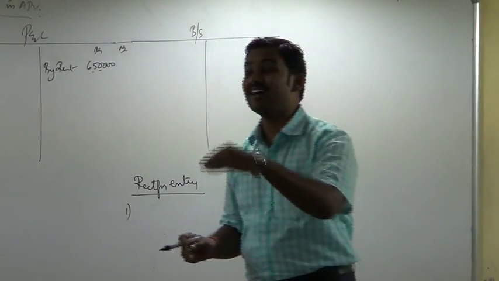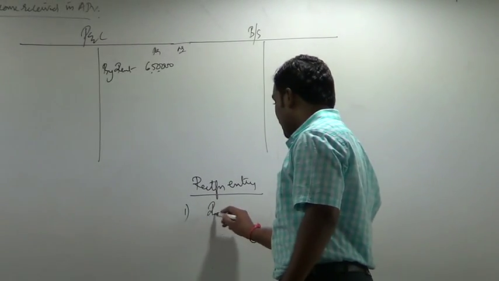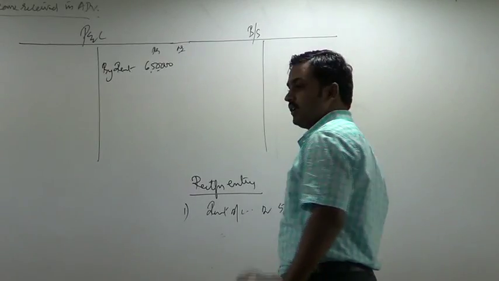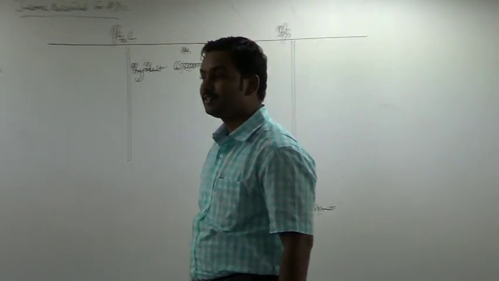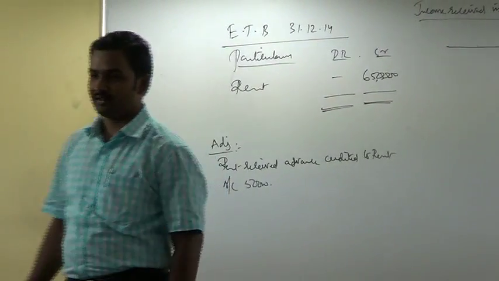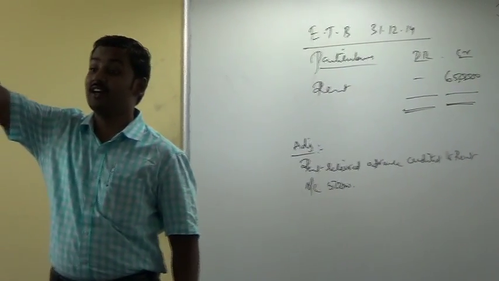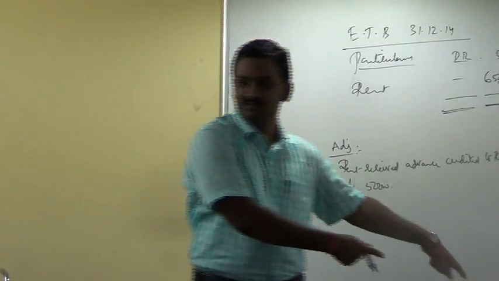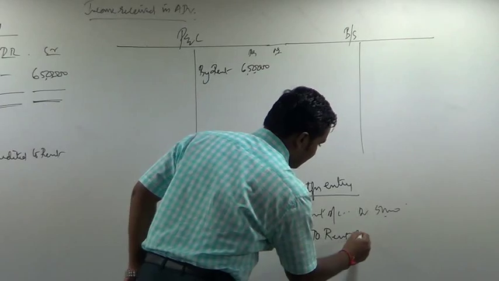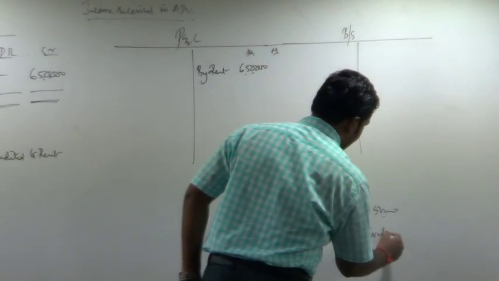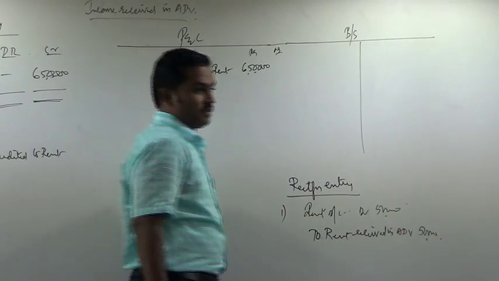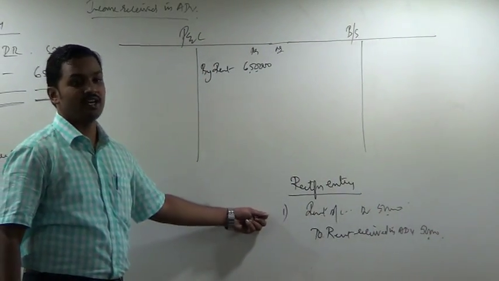Now what do you have to do? You have to give a debit. So I'll write here rent account debit 50,000. Why am I giving a debit? To cancel the wrong credit, I am giving a debit to rent. Which account should have been credited? Rent received in advance. Now give a credit to rent received in advance, 50,000. So by mistake, rent account was credited.